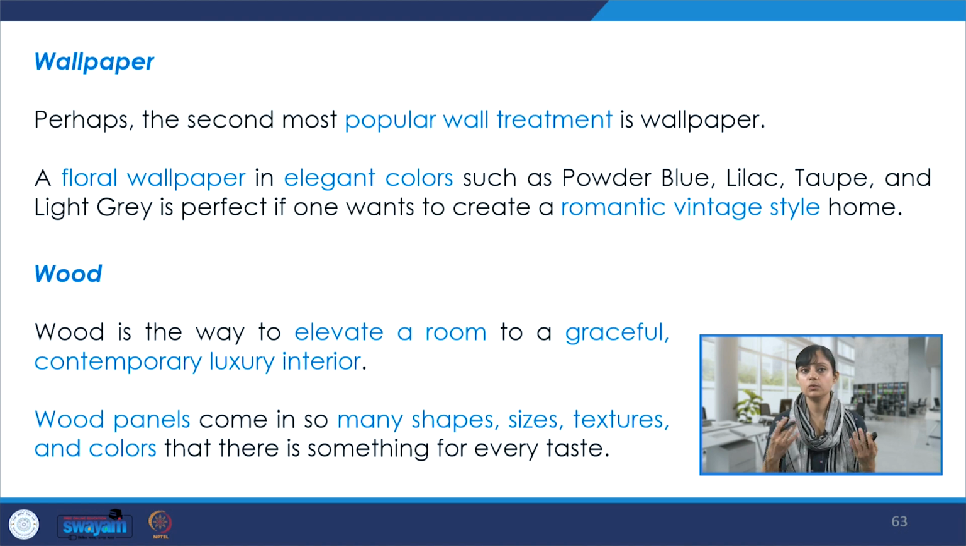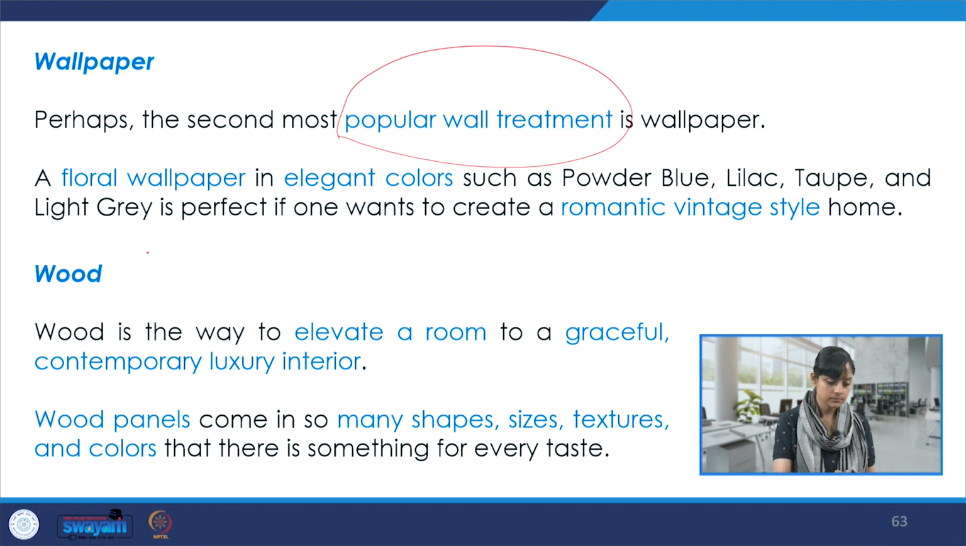And there could be wallpapers, which are quite popular wall treatments, used very widely. They could come in different themes, motifs, patterns, colors. We could also use wood for surface treatments, and it could give a very contemporary luxury interior. They could come in many shapes, sizes, textures in the form of panels.